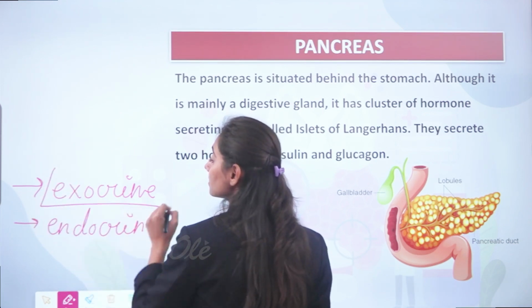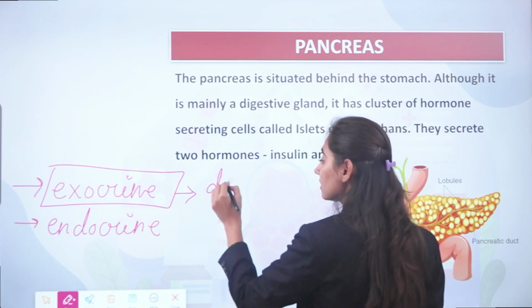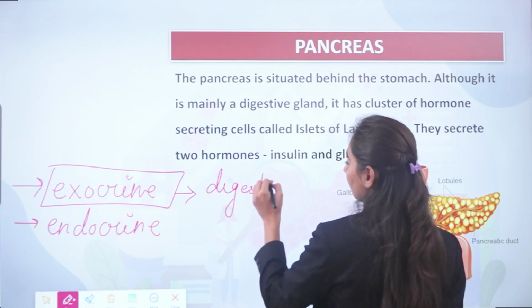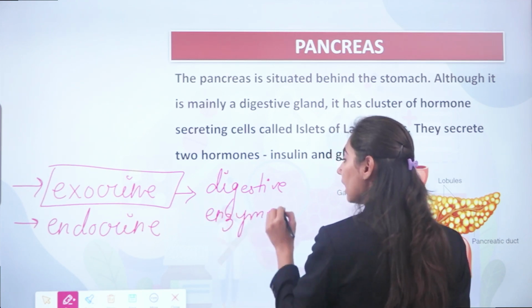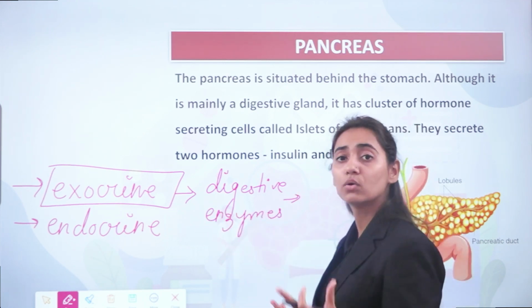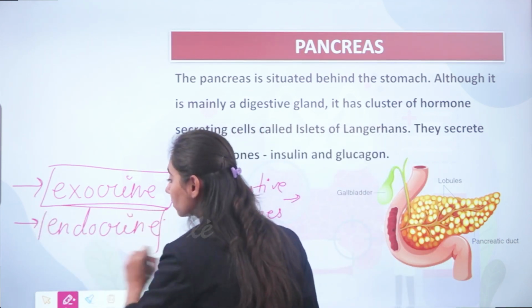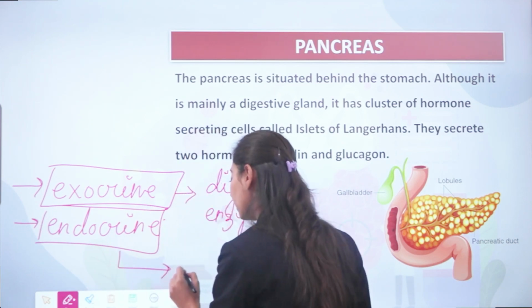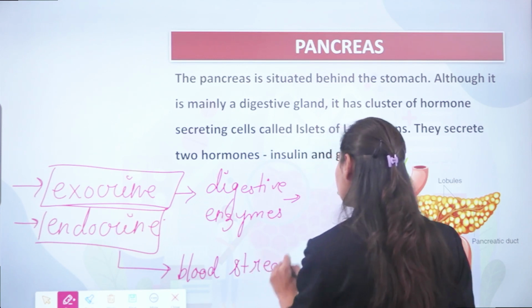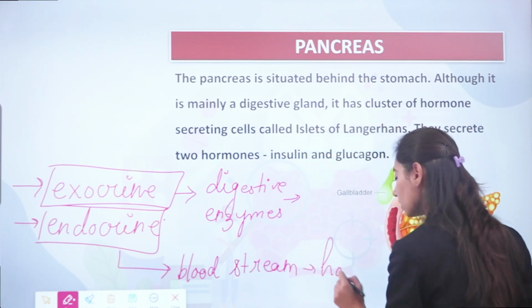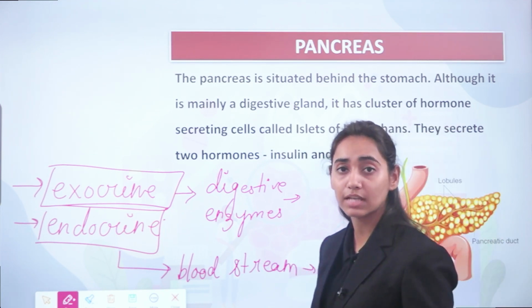When the pancreas functions as an exocrine gland, it secretes digestive enzymes into the pancreatic duct, and from the pancreatic duct, these enzymes go into the intestine for the process of digestion. And when it functions as an endocrine gland, it pours its secretion into the bloodstream. That is, it releases or secretes hormones. The two hormones released by the pancreas are insulin and glucagon.